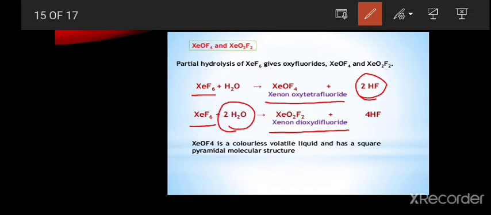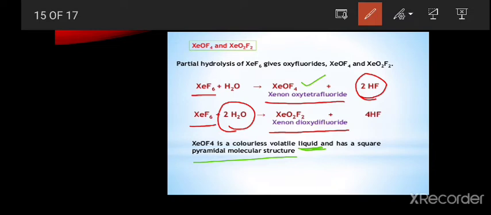See, this xenon oxytetrafluoride is a colorless volatile liquid. This one is a liquid, while xenon fluoride compounds are solid in nature, and this has a square pyramidal structure. We will see the structure.